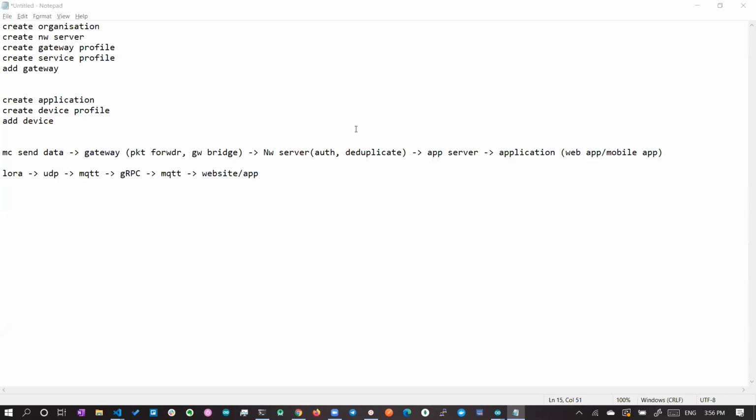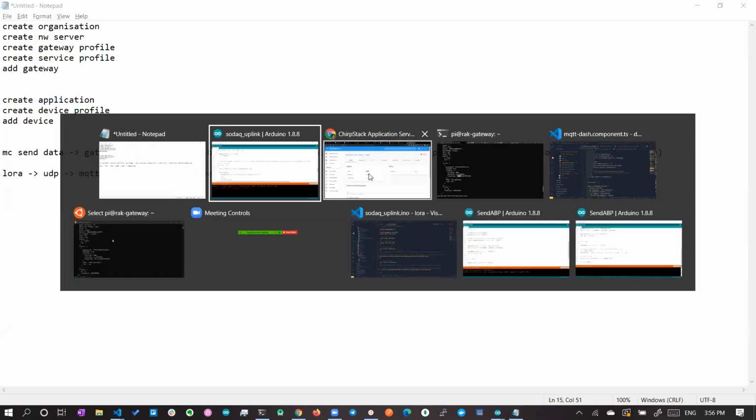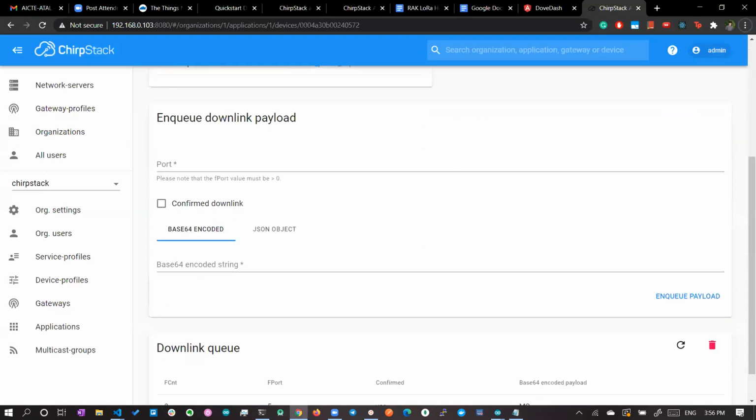So that's pretty much about how LoRaWAN works and what LoRa and LoRaWAN are. Please drop your questions in the chat box. I'm open to answer. Any questions?